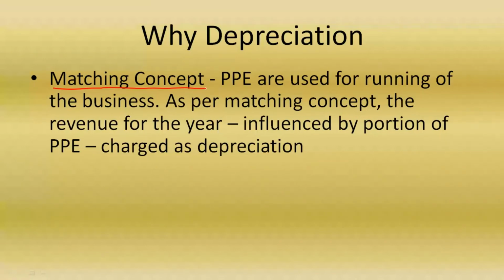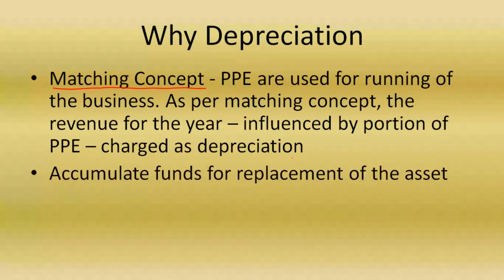At the same time, the cost of the asset also needs to be charged to the profit and loss account, right? As per the matching concept. What does the matching concept say? For whatever revenue we generate, the corresponding cost needs to be charged. So as per this concept, we need to charge a portion of the value of the property, plant, and equipment, which is nothing but depreciation.